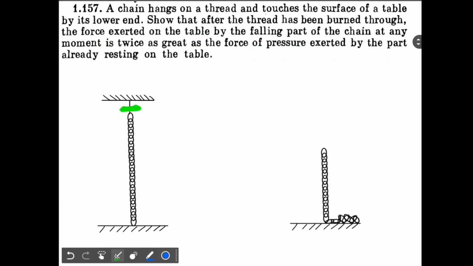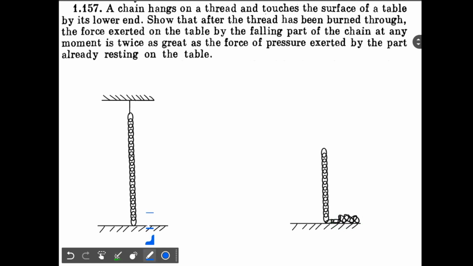So when you burn this thread, the chain will start falling down, right? So when some part of the chain has fallen, the question is saying that the force exerted by the mass that is still in air is twice the force exerted by the mass that is already lying on the ground. That's what the question is asking, and we have to prove it.